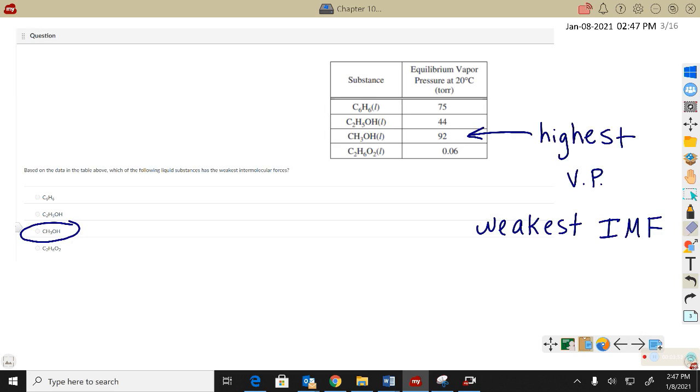This is a great question because it's not what you might expect. We've got this data in the table, and we want to know which of the liquids has the weakest intermolecular force. So they give me some substances and their vapor pressures. So vapor pressure is the pressure of the gas on top of a liquid in a closed container. So I have a closed flask, there's a stopper on top, I got some liquid inside, and the particles on the surface of the liquid just have a natural tendency of evaporating and going into the gas phase.